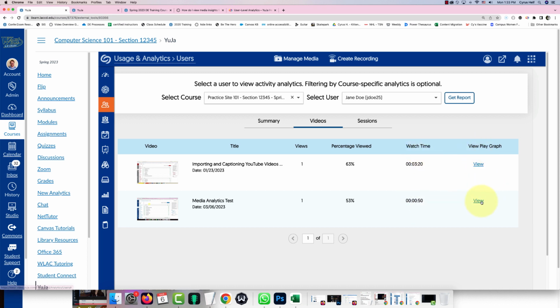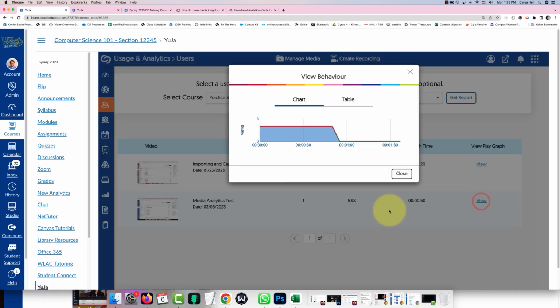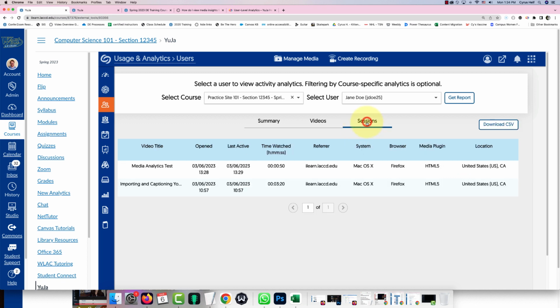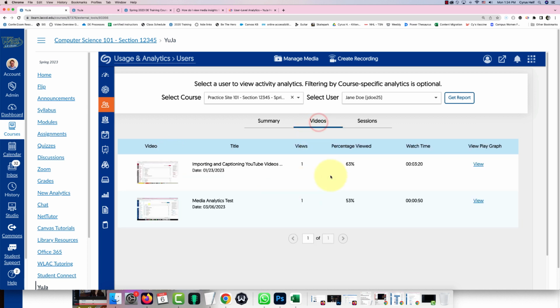And if we want to see a graph, we can. I don't know if that's too useful for me. And then you also have sessions here, which is going to show you more information. We're not going to get too into all of this, but this is kind of interesting if you want to know some of this other information. So that one worked quite well.